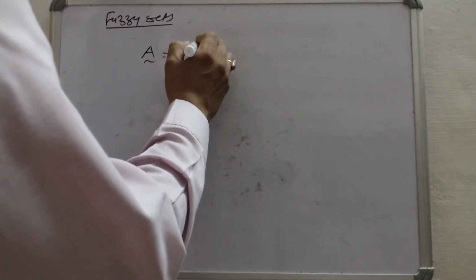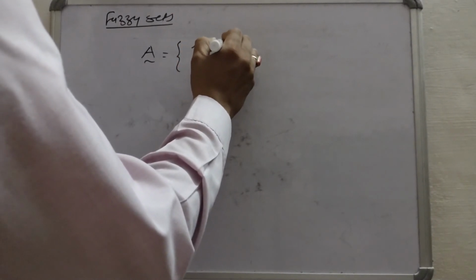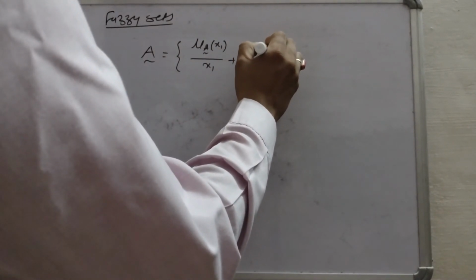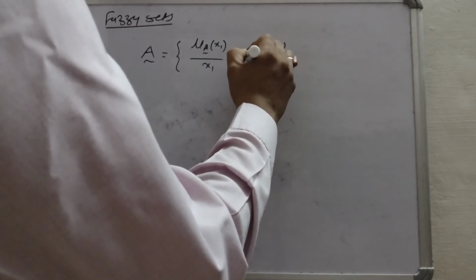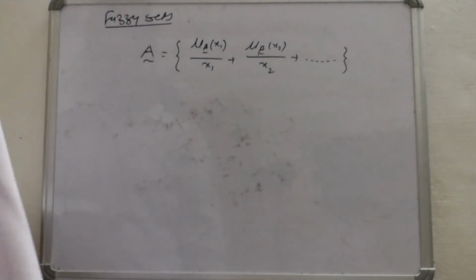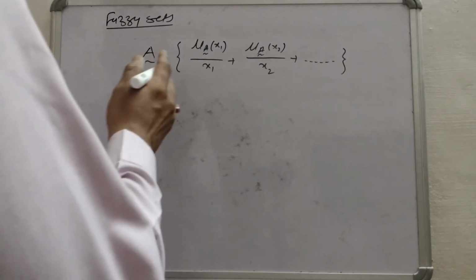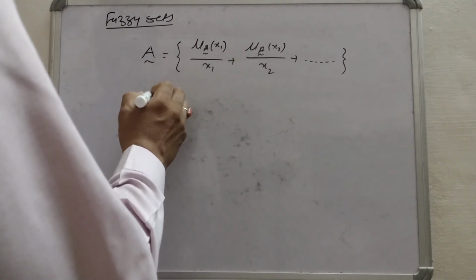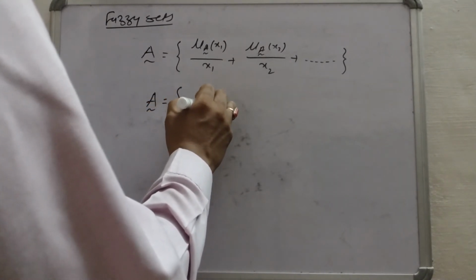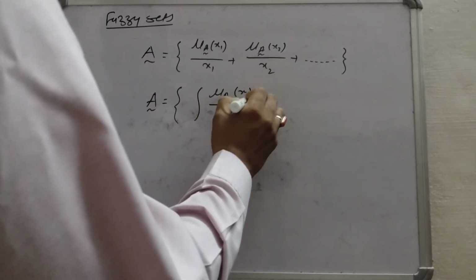Then this is the way: mu A of x1 upon x1 plus mu A of x2 upon x2 plus so on. This is for a discrete fuzzy set, and if it is continuous, then it can be written as mu A of x upon x.